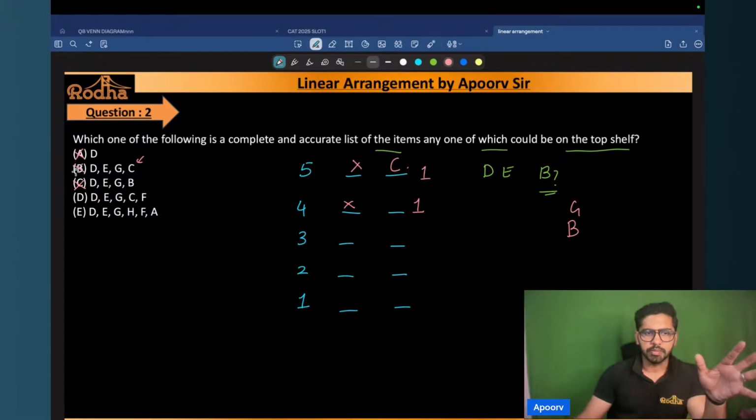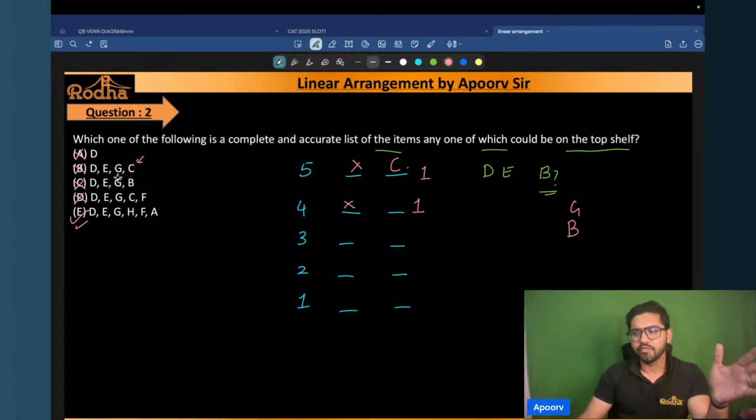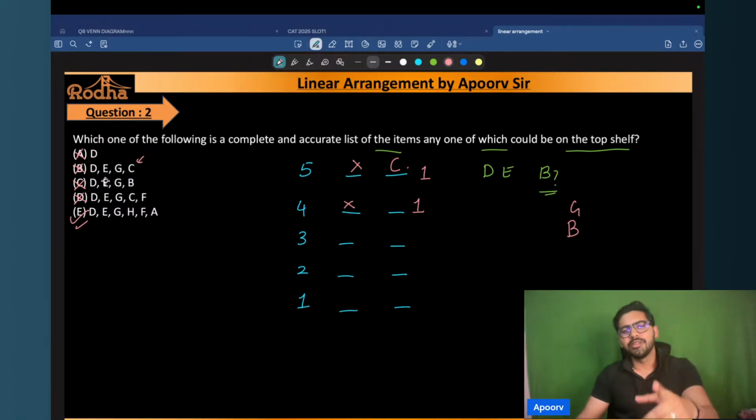So I can rule out option B, I can rule out option D as well. That means the only possible answer is E here. So you don't have to check all of them. It's just that you need to be sure what options you can eliminate. Whenever you have an arrangement set of this kind, where you have to check everything, it's always a great idea to eliminate the options. Find reasons for how you can eliminate. The same thing you'll be learning in VRC as well, how to eliminate options. So the same thing I'm telling you in arrangement as well.